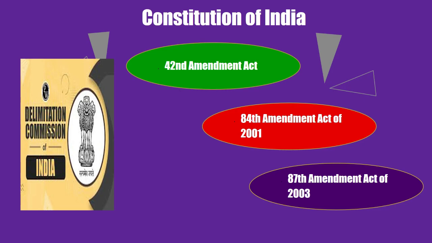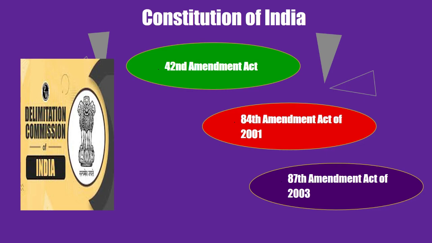It was based on the 1971 census. The Constitution of India mandates that the allocation of Lok Sabha seats should be based on the population of each state, so that the ratio of seats to population is, as far as possible, equal across all states. To avoid the consequences, the Constitution was amended under the 42nd Amendment Act in 1976, which froze the allocation of seats in the Lok Sabha to the states, and the division of each state into territorial constituencies, till the year 2000 at the 1971 level.